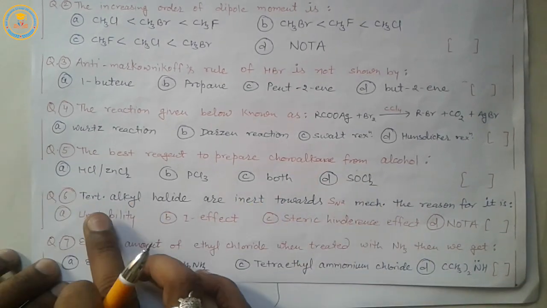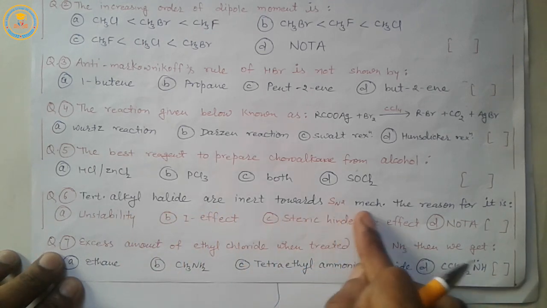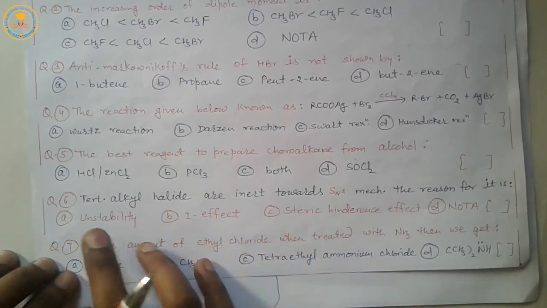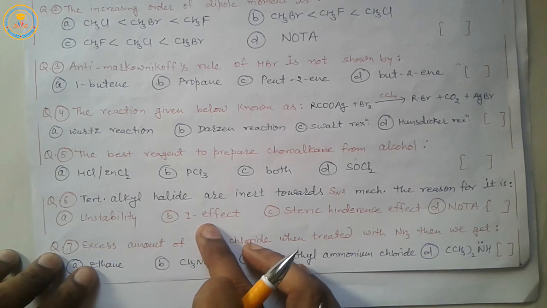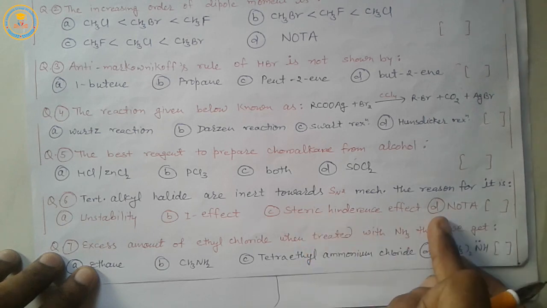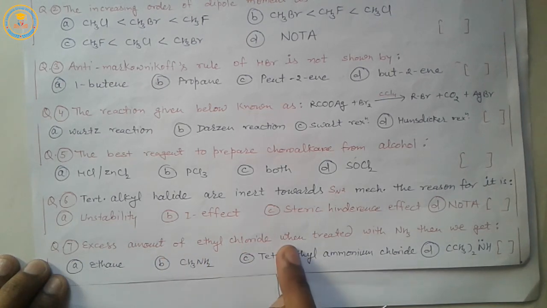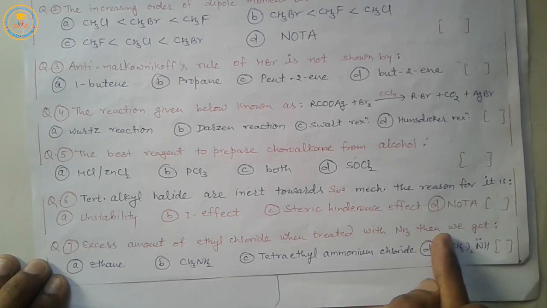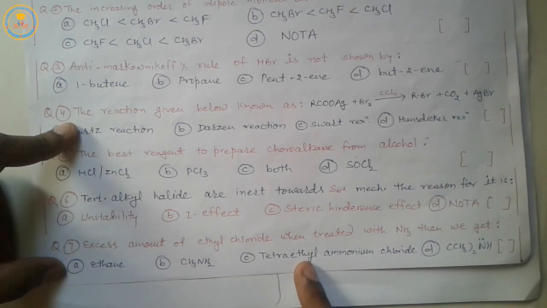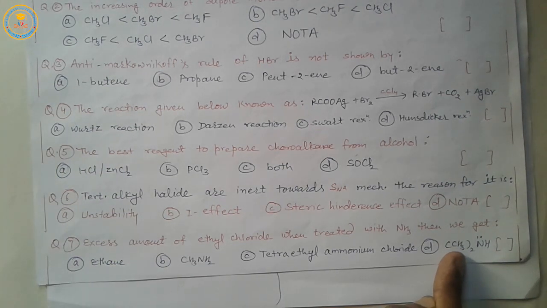Now next sixth question is tertiary alkyl halide are inert towards SN2 mechanism. The reason for it is option A instability, B is I effect mean inductive effect, C steric hindrance effect, D nota. Now next seventh question, excess amount of ethyl chloride when treated with ammonia, then we get ethane, methylamine, tetraethyl ammonium chloride, and last option dimethyl ammonia.